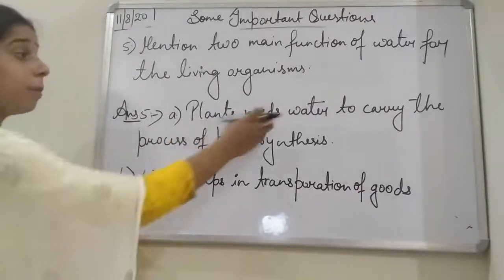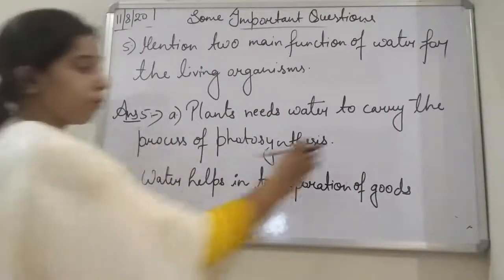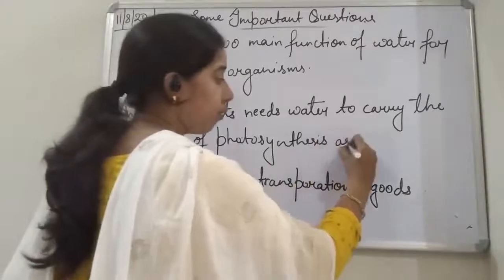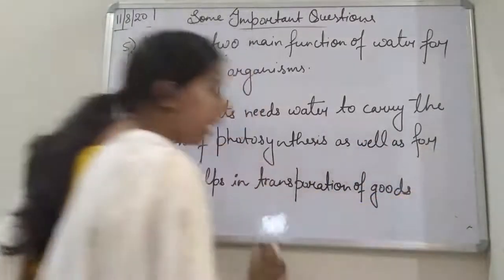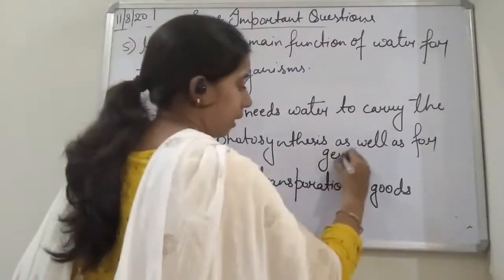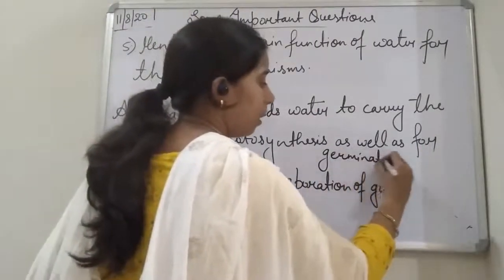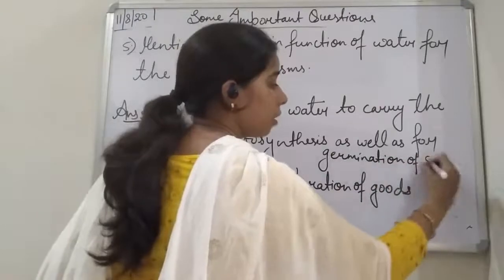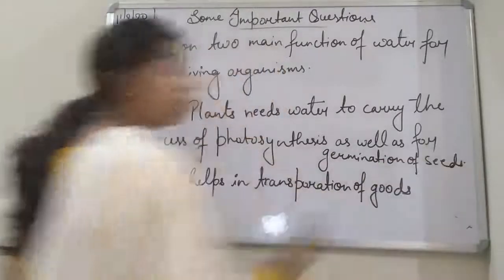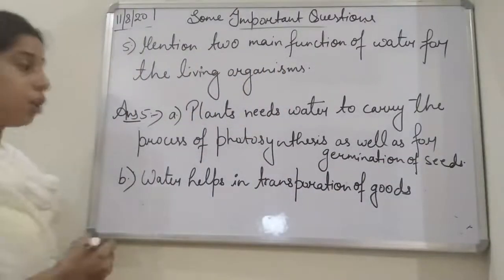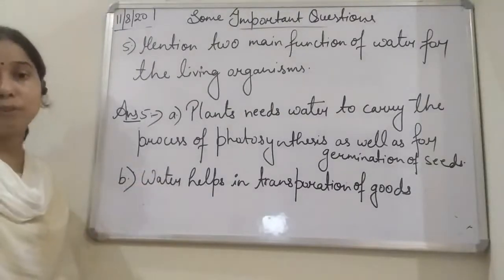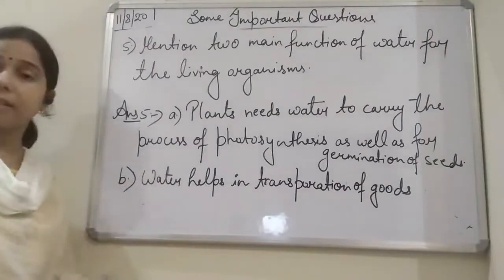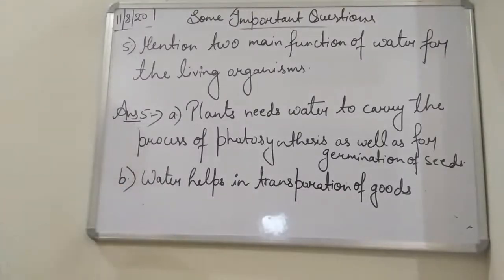You see, students, plants need water to carry out photosynthesis as well as for germination of seeds. So it will help in the germination of seeds. Seeds get germinated just because of water.